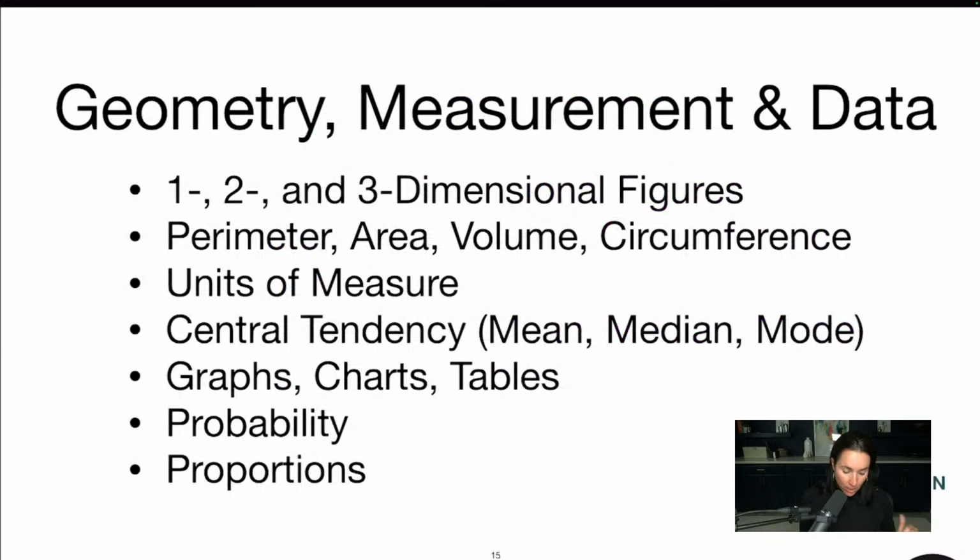All right. And geometry, measurement, and data. This is like all kinds of stuff smushed into one area. We've got 1, 2, and 3-dimensional figures. Even just identifying them, you're going to have to find perimeter, area, volume, circumference. Yes, there you might have some circle questions on there, which can make people get a little bit of agita if you haven't seen that. Units of measure, central tendency, mean, median, and mode. This is not explicitly stated in the test specifications, but I recommend looking it over in my book because it's there. It's on the exam.